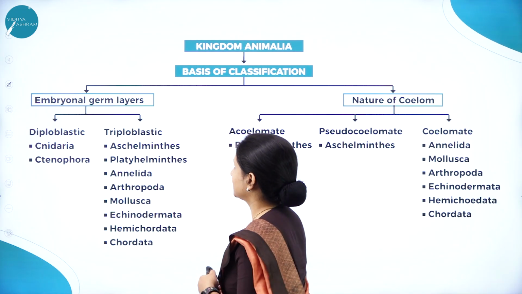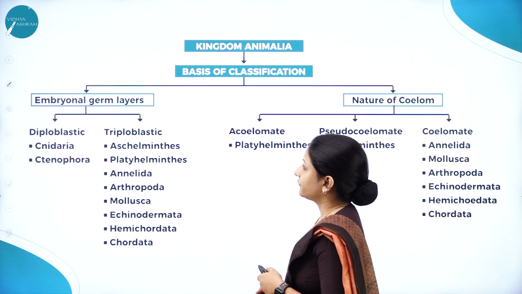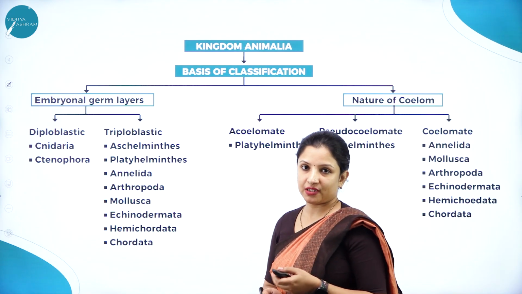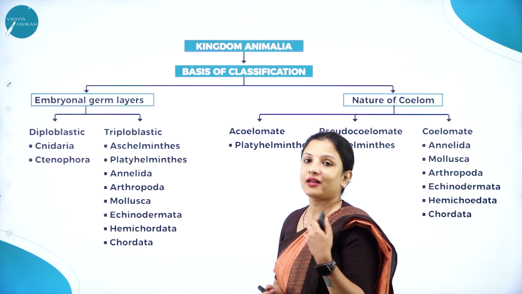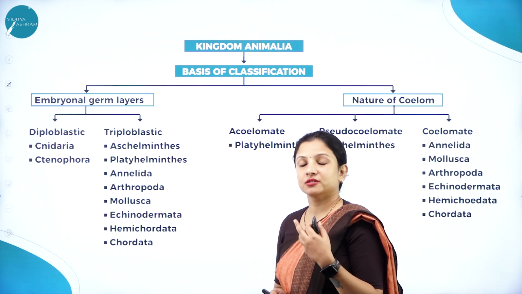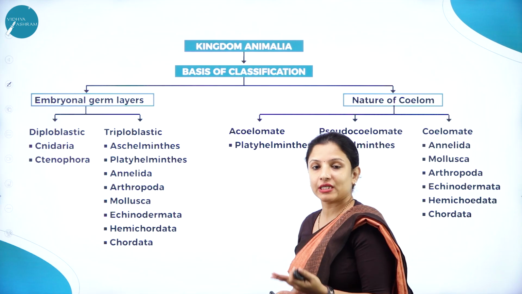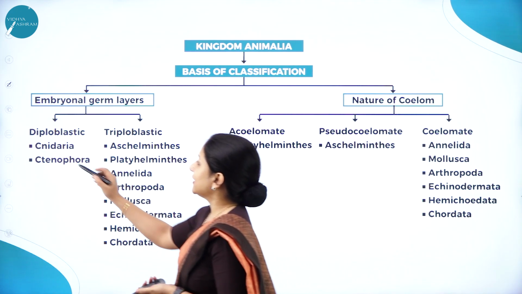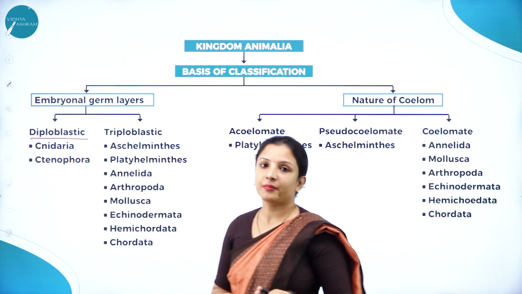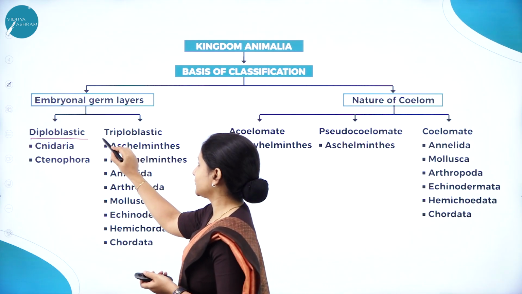Next, moving to the next basis of classification, that is embryonal germ layers. That is, what type of germ layers are present, whether it is in 2 layers or in 3 layers. If the embryo is made up of 2 germ layers, it is diploblastic. If they are made up of 3 germ layers, then it is triploblastic.